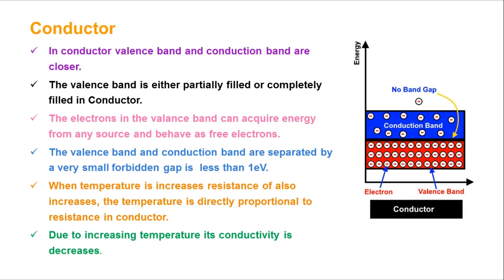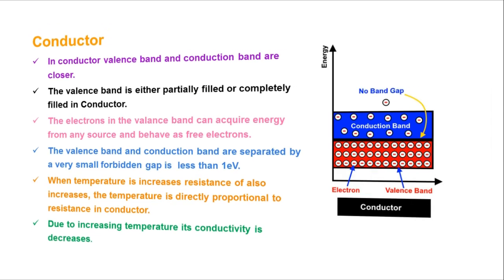When temperature increases, resistance increases. When resistance increases, the flow of current decreases, so we call it decreased conductivity. So these are all the six very important points in the conductor. In the final exam, if they ask, just draw the diagram and write at least three points. Are you clear? This is about the conductor.